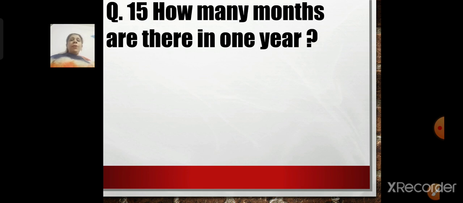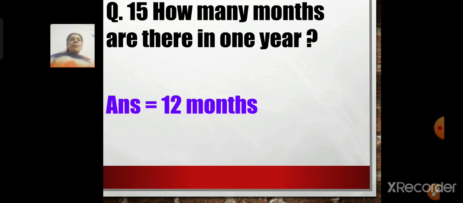How many months are there in 1 year, children? Tell me, I have told you. How many months are there in 1 year? There are 12 months in a year. What are they? They are January, February, March, April, May, June, July, August, September, October, November and December.